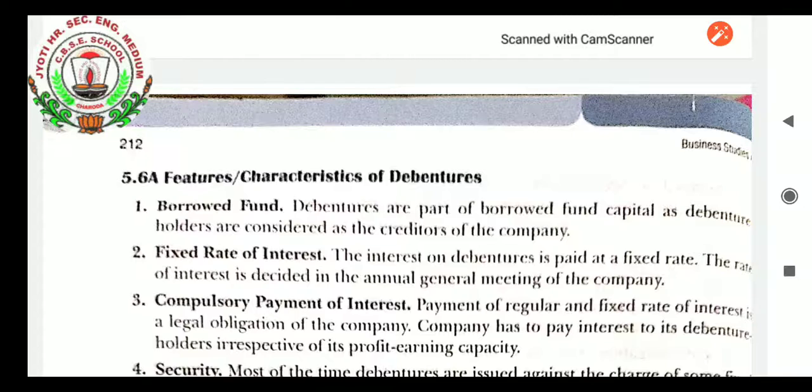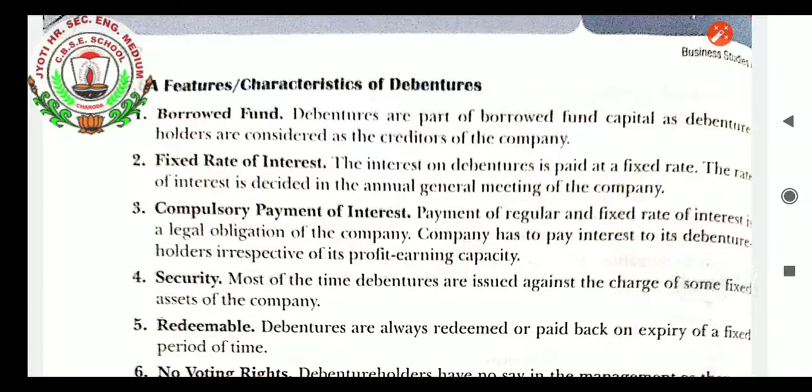Once again, after the meaning, let us have the features of debentures. Features, characteristics of debentures. When we see, students, it is a type of borrowed fund. Debentures are part of borrowed fund capital, as debenture holders are considered the creditors of the company. Fixed rate of interest. The interest on debenture is paid at a fixed rate.